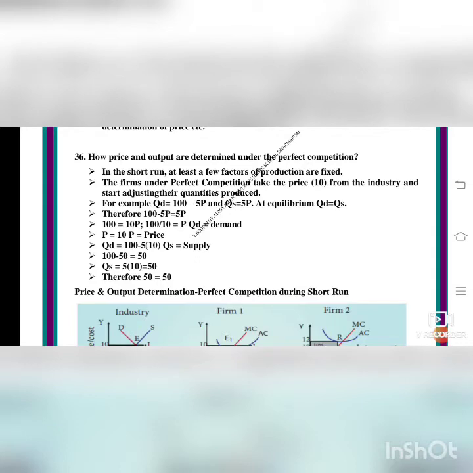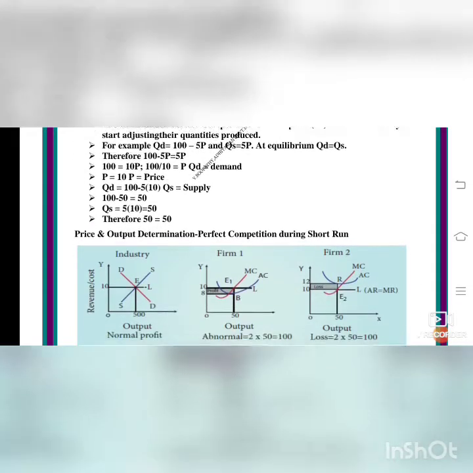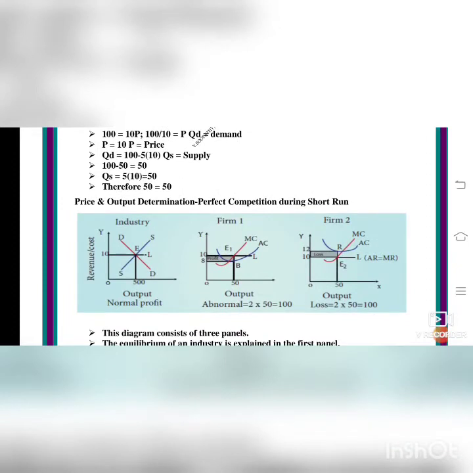Now, price and output determination in the market under perfect competition during the short run. You see the diagram. The first diagram is given for the industry. The x-axis is the output and the y-axis is revenue and cost. Revenue means income, cost means the expenses. About the price, I will explain to you from the book.